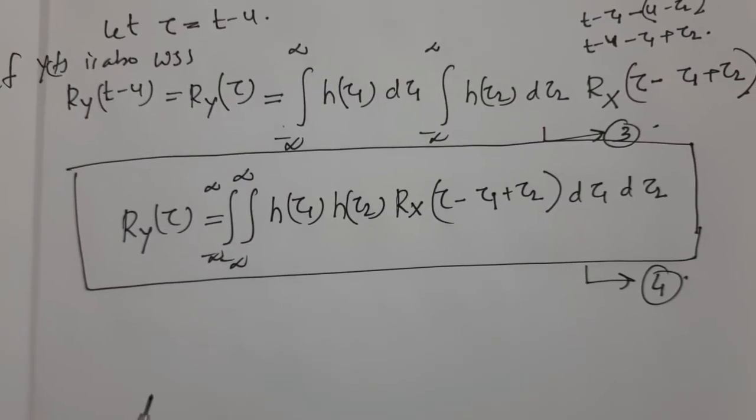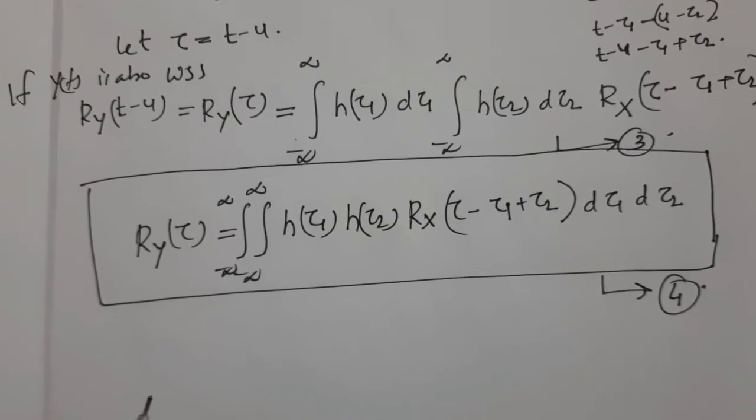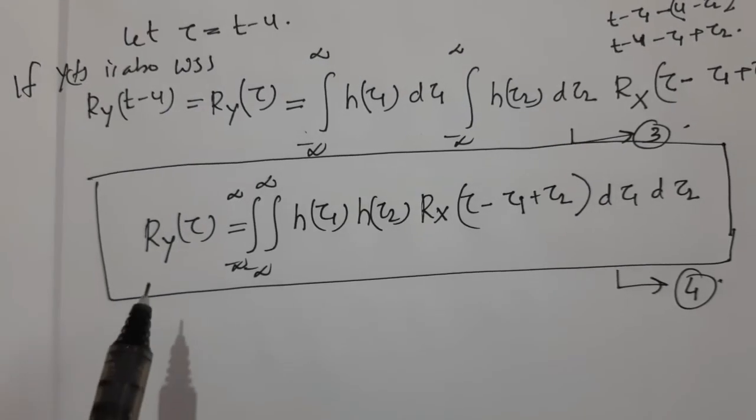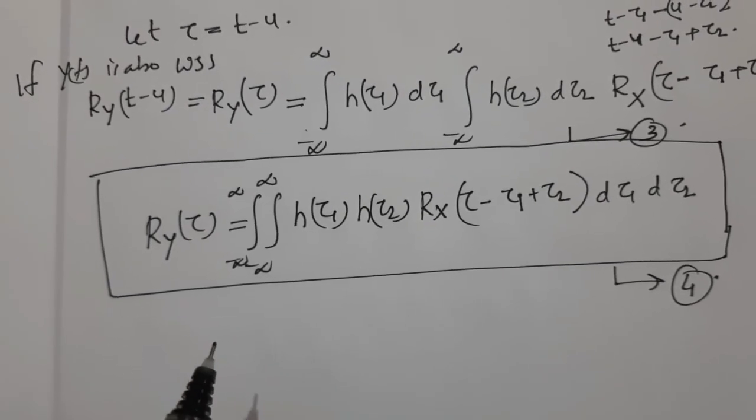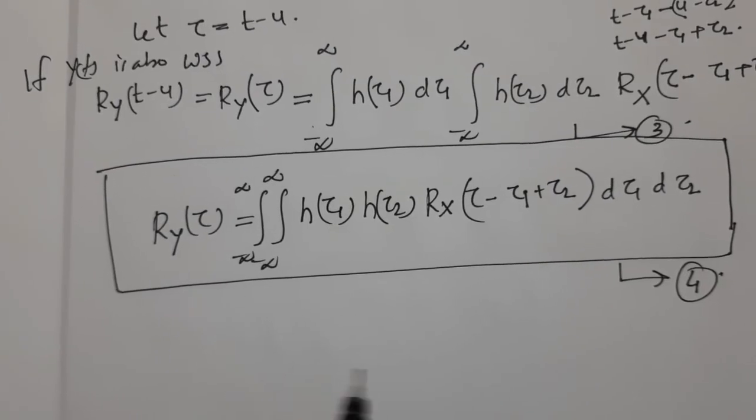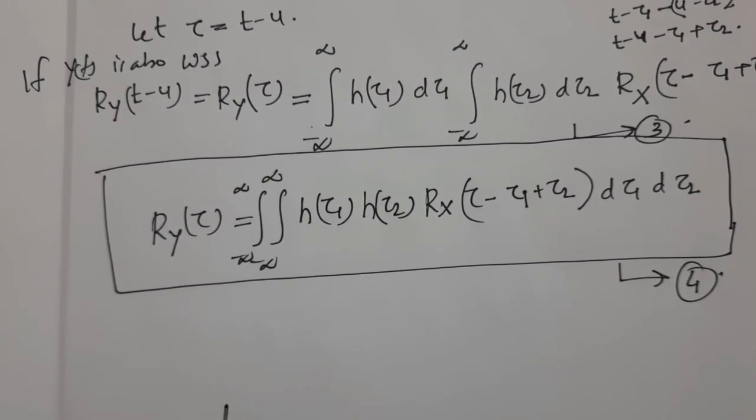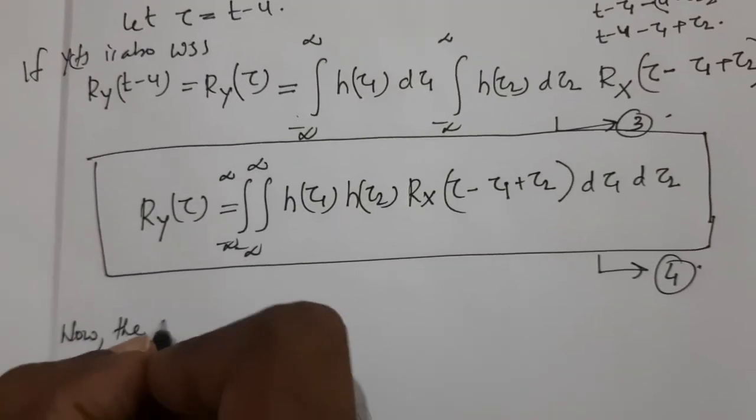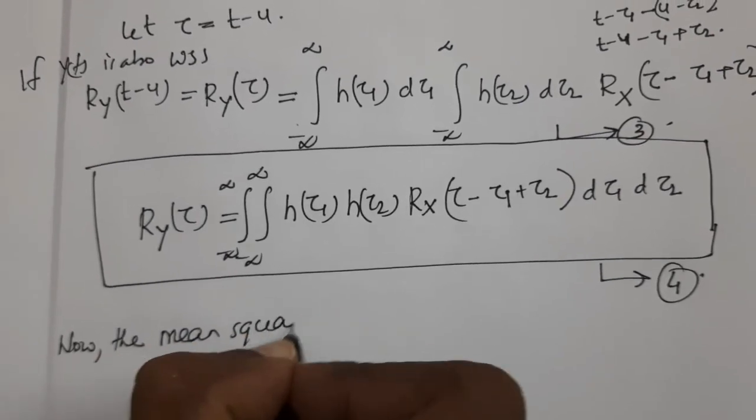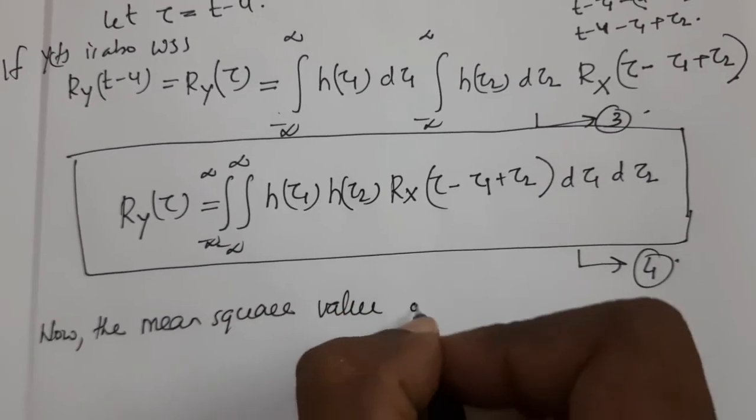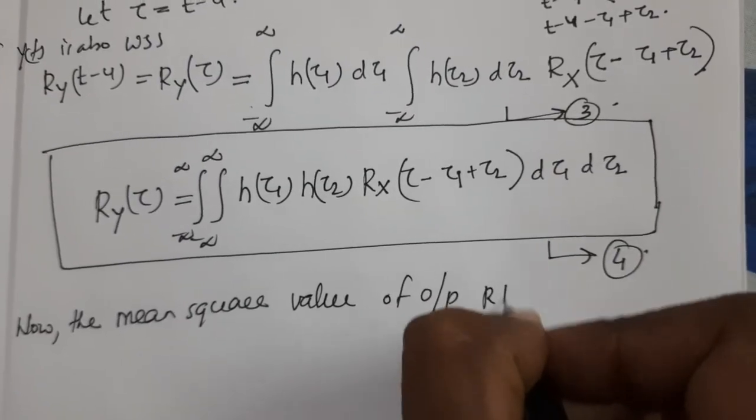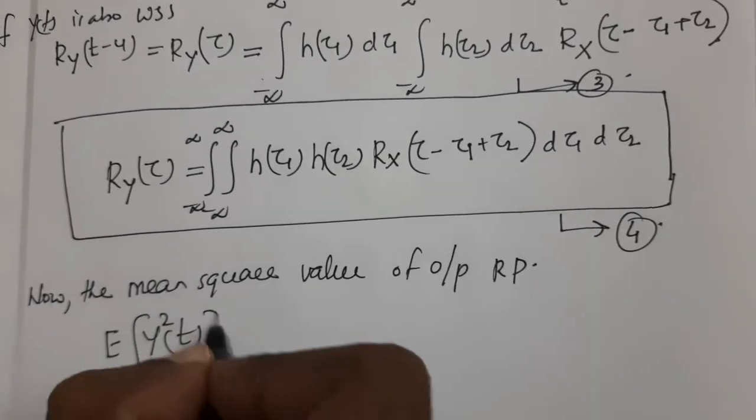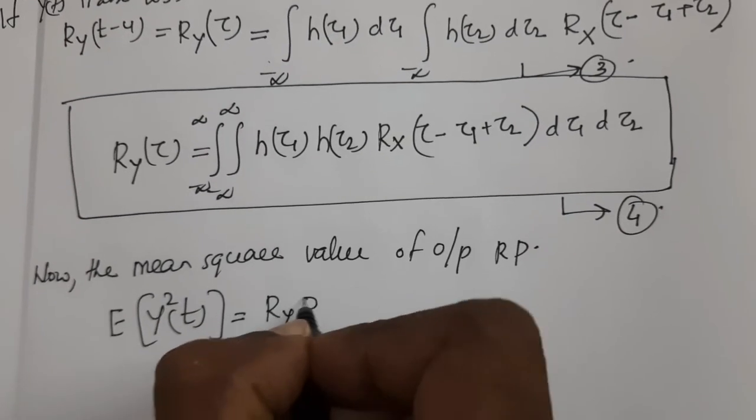By property number 1 of the autocorrelation function, we know that the autocorrelation function evaluated at tau equal to 0, that is Ry(0), is the average normalized power in the random process Y(t). Or simply we can say that it is the mean square value of the output random process. Now the mean square value of the output random process, that is expectation of Y squared(t), will be equal to Ry(0).